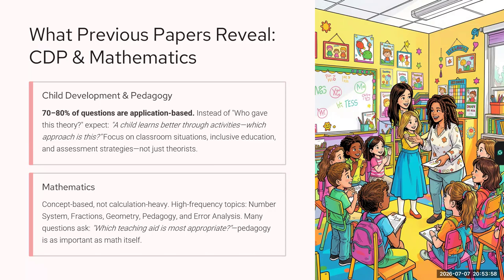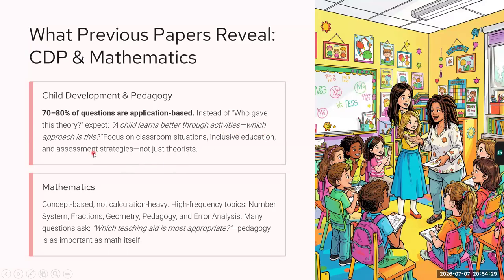Now, what is the meaning of application based? If you are studying CDP, Child Development and Pedagogy, you must have noticed that there are several theories of development, and many theories of learning and all. So each theory is given by somebody. Now, in CTET, the question will not be asked like who gave this theory. It will be asked, the example you can see here. A child learns better through activities.